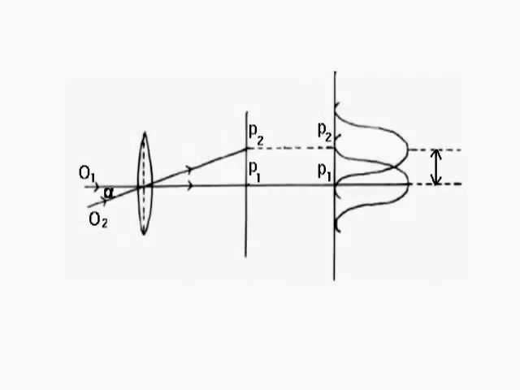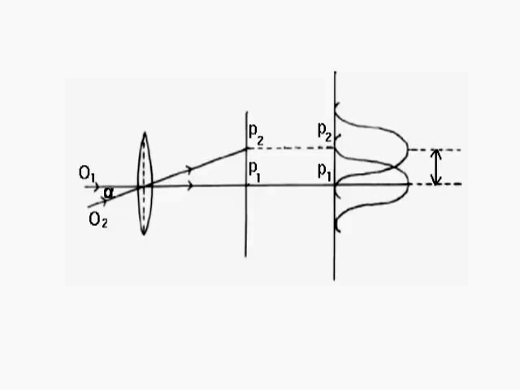In the figure, an objective is magnifying two objects O1 and O2, each producing its diffraction pattern with centers P1 and P2. According to Rayleigh, the images of two point objects close to each other are said to be resolved if the central maxima, also known as principal maxima, of one falls on the first minima of the other.